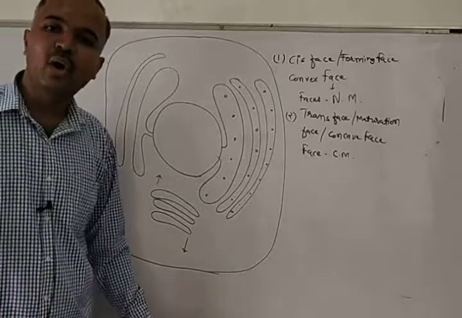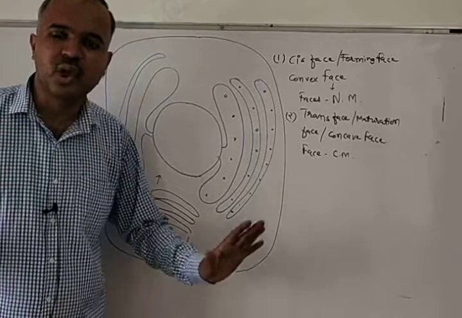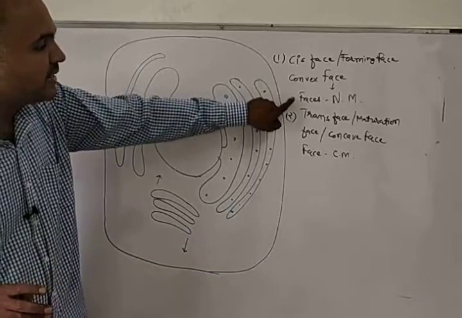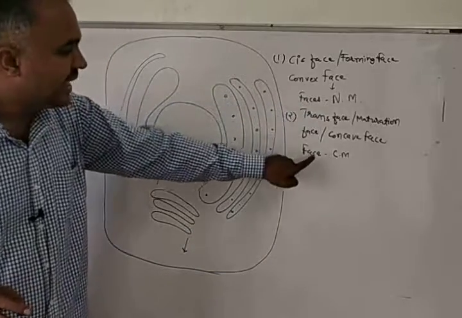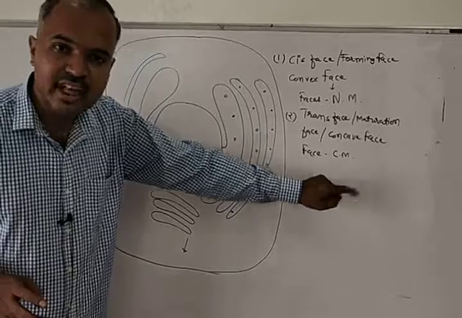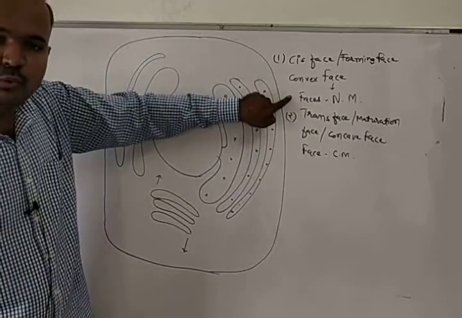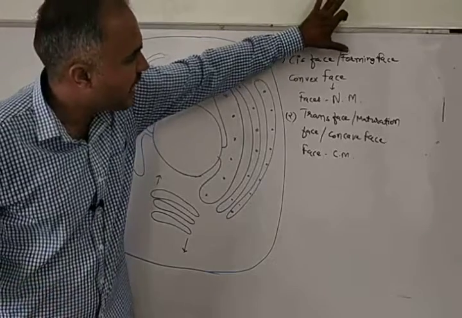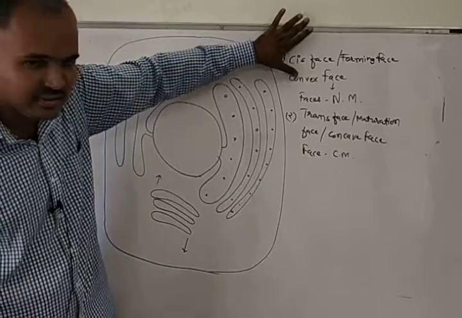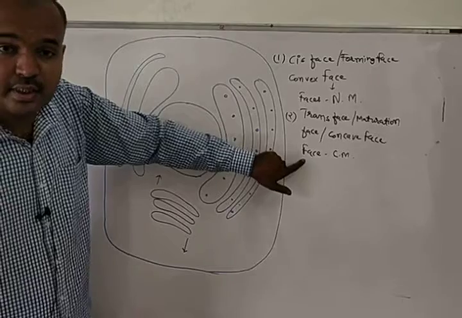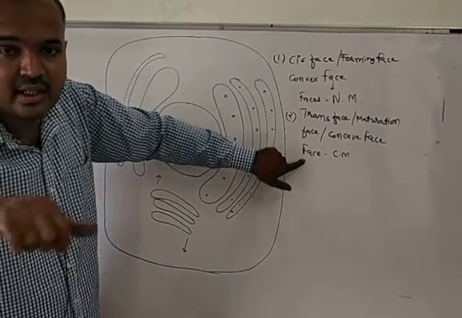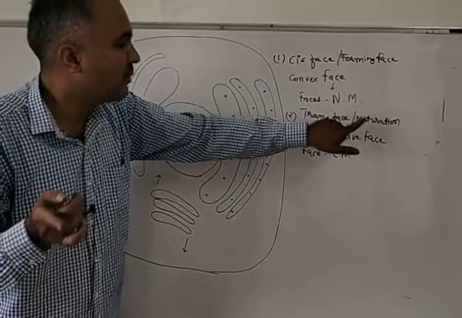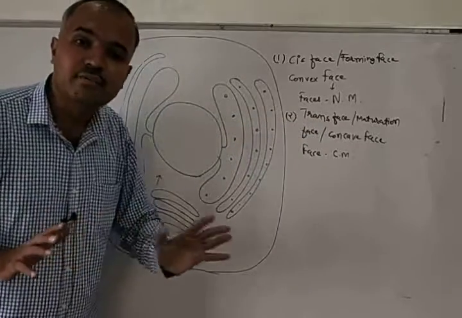So the Golgi body has two types of phases. One phase faces the nuclear membrane, and the second phase faces the cell membrane. The phase that is towards the nuclear membrane is known as cis phase or forming phase or convex phase. And the phase which is lying towards the cell membrane is known as trans phase or maturation phase or concave phase.